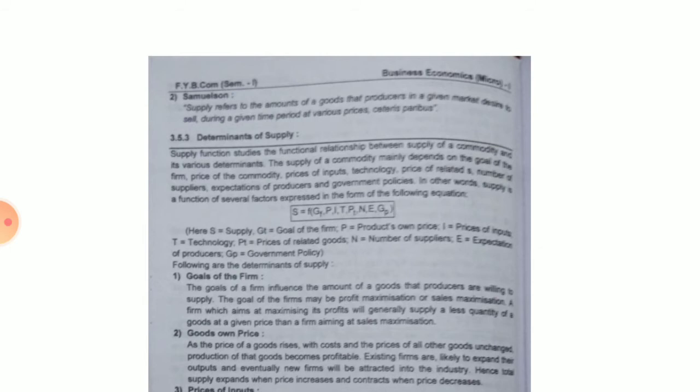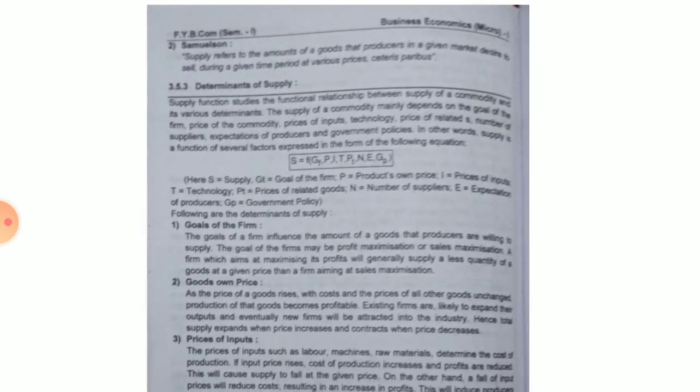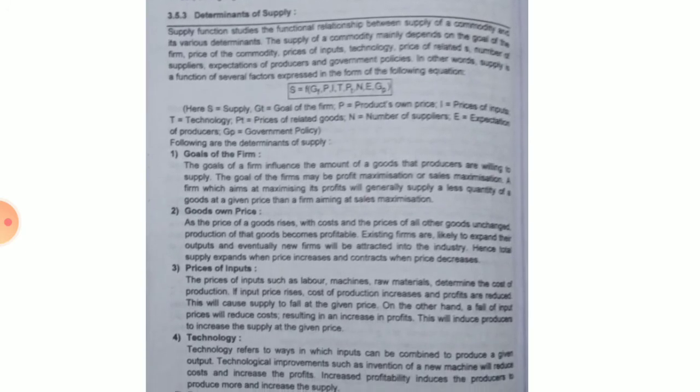So supply is determined by these factors: goals of the firm, product's own price, price of input I, T for technology, PT for price of related goods, N for number of suppliers, E for expectations of producers, GP for government policies. Let's see each factor in detail.